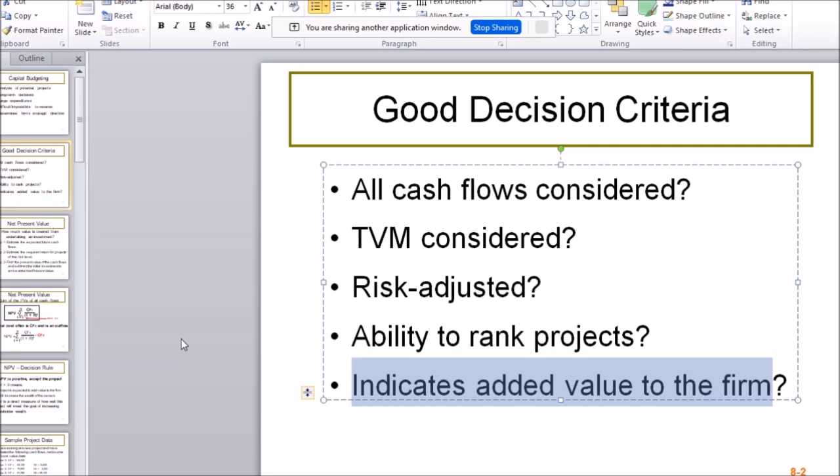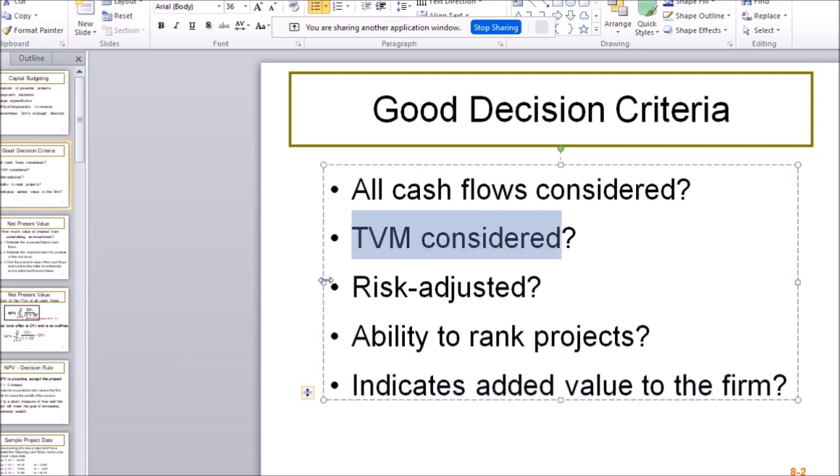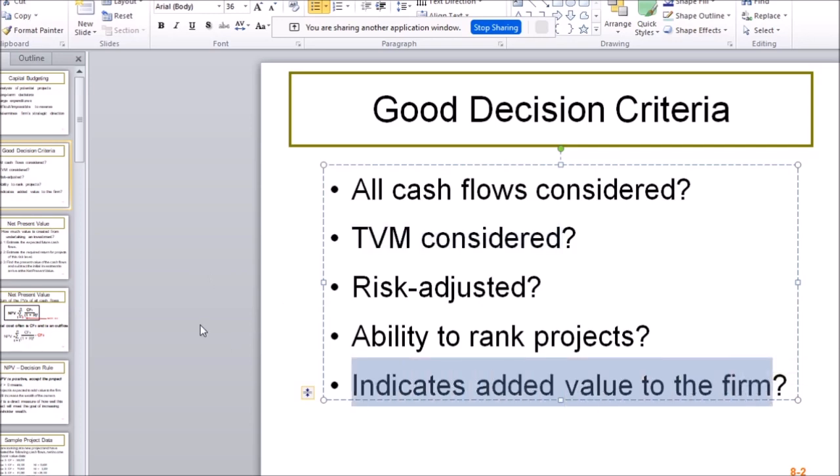Okay. Plus, we'll have to discount those, of course, because, as we've mentioned, money in future is not the same as money today. We'll have to discount those into today's dollars, see what's the value this project is going to generate in today's dollars. So we can compare apples to apples.